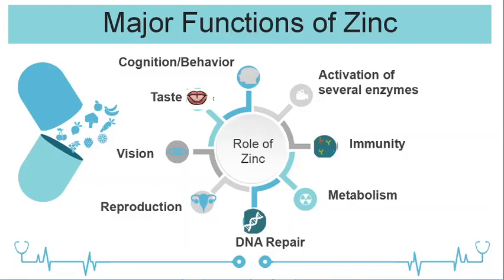So there are several major functions of zinc. The major function of zinc is mainly in the activation of several enzymes. So it can activate many enzymes: more than 400 metalloenzymes require zinc for their activity, and more than 3000 zinc dependent gene transcription factors and other protein domains like metalloenzymes require zinc for their activation.